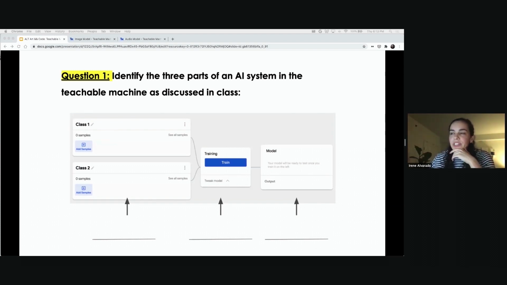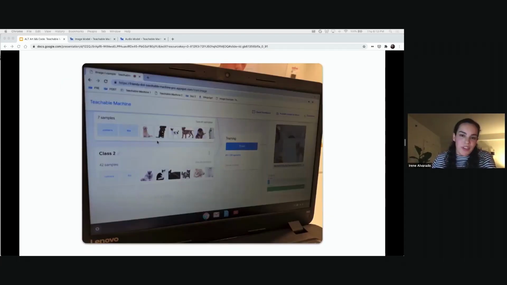This one, for example, explains to them the different parts of a machine learning pipeline. So in this case, collecting data, training your model, and then running the model. She gives them different data sets. You can see here in the picture, it's a little blurry, but the kids got 42 samples of cats and then 7 samples of dogs.